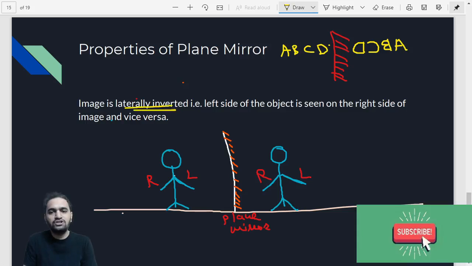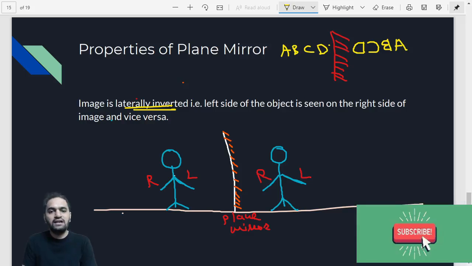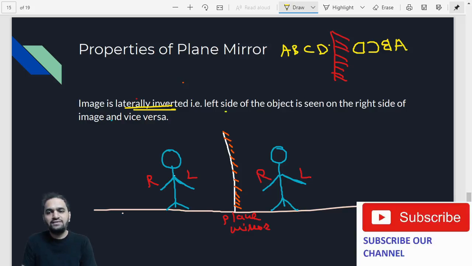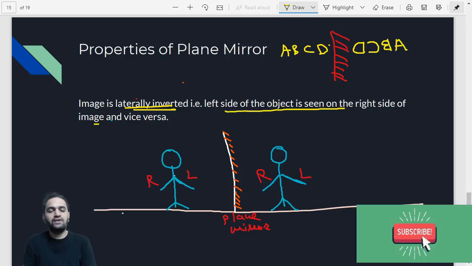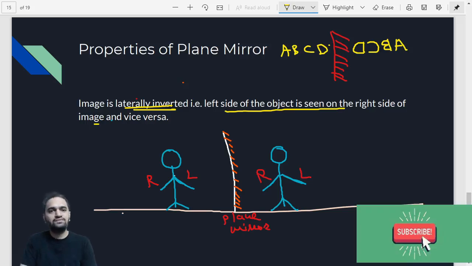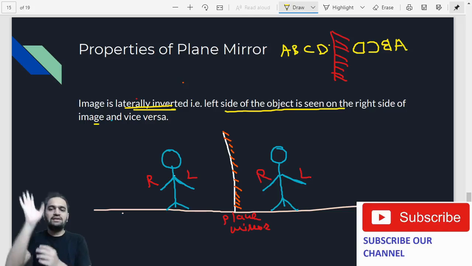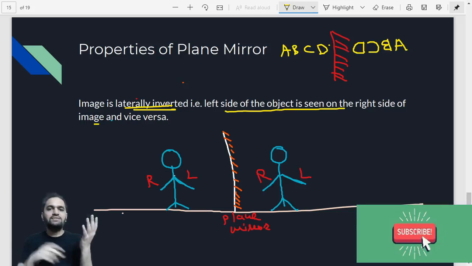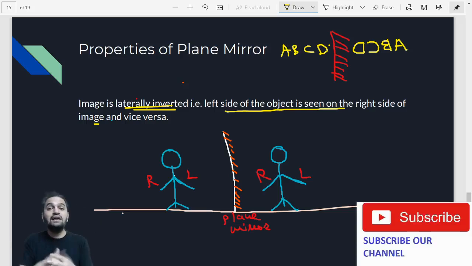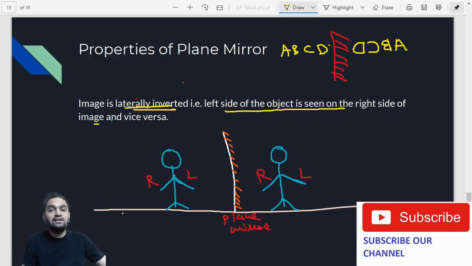So this is the position of the image which is observed in plane mirrors. That image is laterally inverted. That is, the left side of the object is seen to be the right hand side and vice versa. So this is exactly what happens when you see the image in the plane mirror. You must have observed this. Just stand in front of the mirror and you will be able to see that your right hand has become left hand in the mirror and your left hand has become right hand in the mirror. So this is called lateral inversion. So plane mirrors generally show what kind of inversion? The images are laterally inverted.